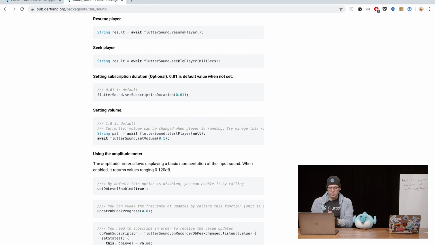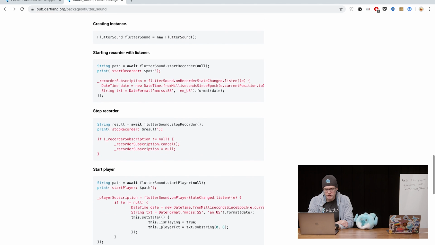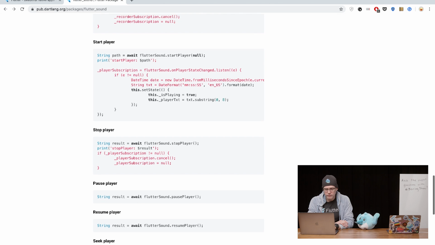Okay, so what are we going to do? We are going to see, how do we do this? Let's take a quick look here. Here's recording stuff. We have starting a player. We have a path. Okay, so maybe what we want to do is get an audio file to listen to. Sounds good. Okay, because I'm so well prepared, I don't actually have an audio file.